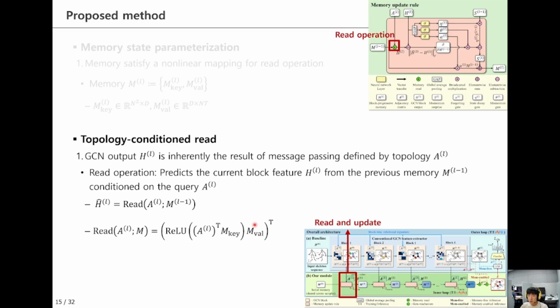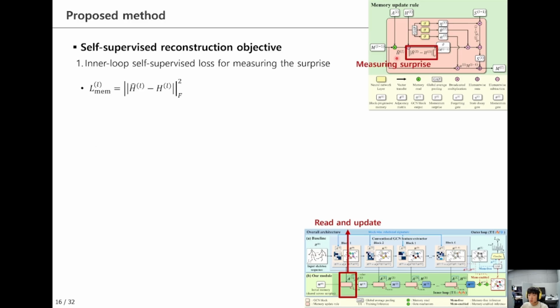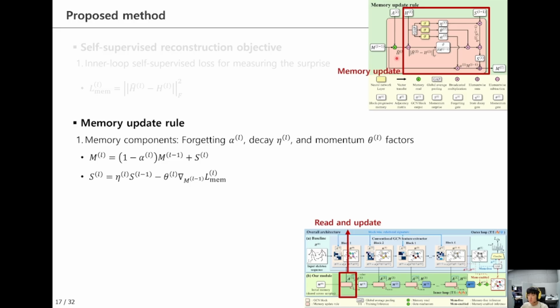Because each block feature is generated according to each topology, we use the topology as the query and read the previous memory to reconstruct the current block feature. As shown in the figure, this is the read operation. The reconstruction error measures the surprise information in the current block that cannot be explained by previous memory. A larger surprise produces a stronger memory update. We additionally use forgetting, decay, and momentum factors to stabilize this blockwise update.